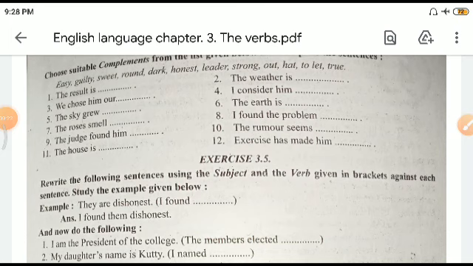Nice weather. We choose him our leader. Now this is a clear cut one, third one. Fourth, I consider him easy, guilty. So consideration is generally for guilty. So I consider him guilty. Or maybe honest, right? For both. Because see in the question 9 there is judge found him. Now judge generally finds people either honest or guilty, mostly guilty, right? So if ninth one is guilty, then I consider him honest. This is how we need to do this exercise.